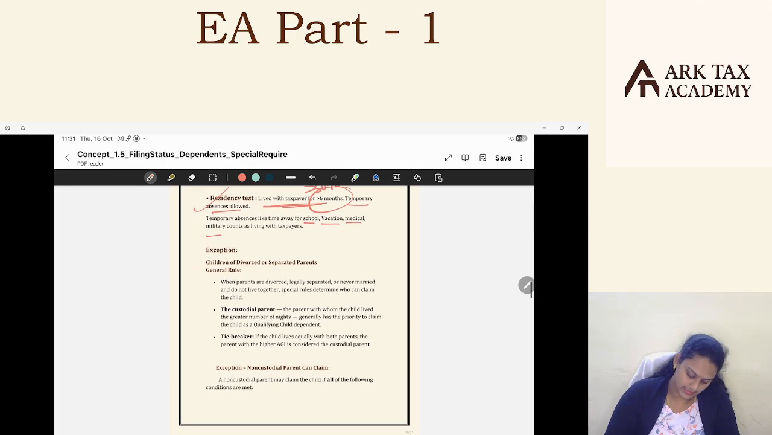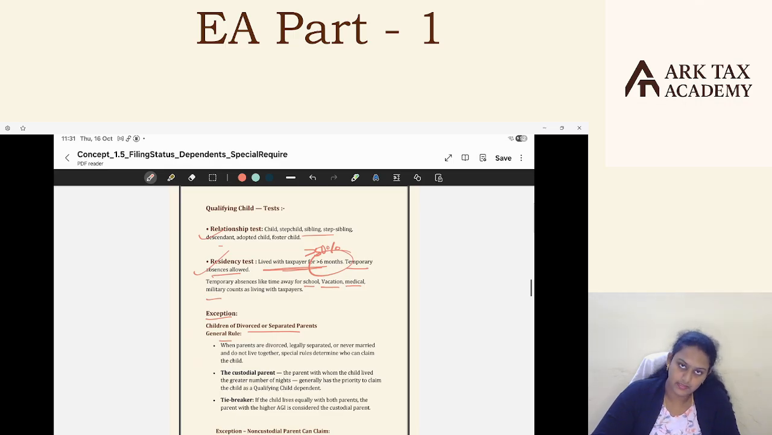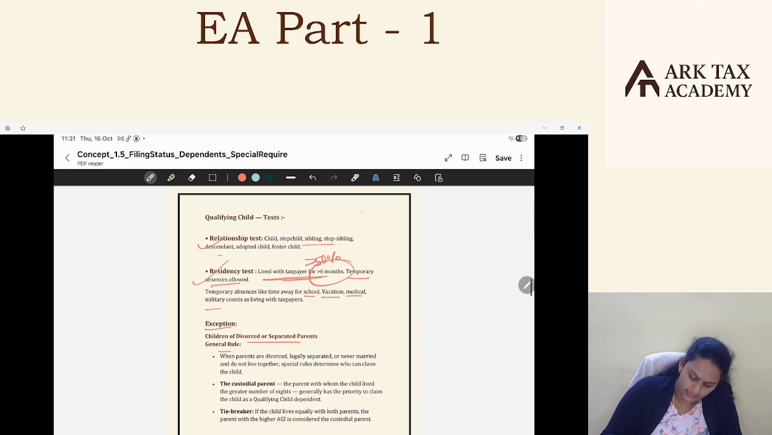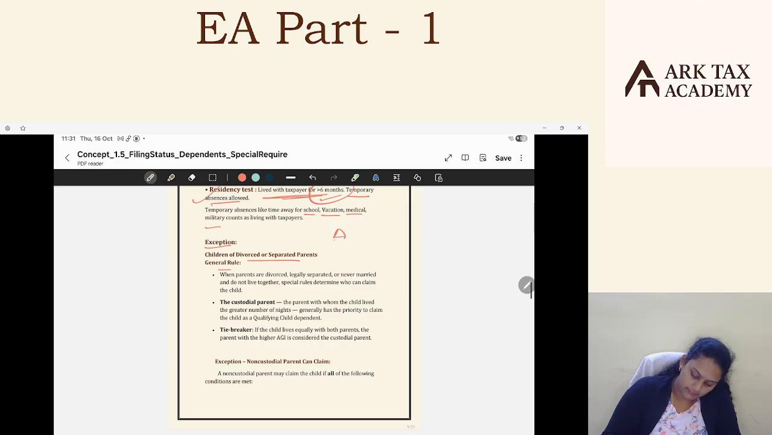There is an exception to the residency test, that is child of divorced or separated parents. So what happens here? We said the child should live with the taxpayer for more than 6 months. Say the parents are living together, both will file one joint return and both the parents will be at one place and child will be with the parents. And the 6 months condition is very easy to count. But in case of divorced parents, one parent will be in some place and the other parent in another home, as they are divorced. They are not living together anymore.